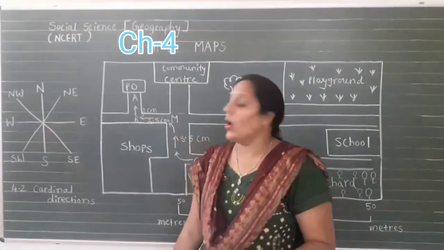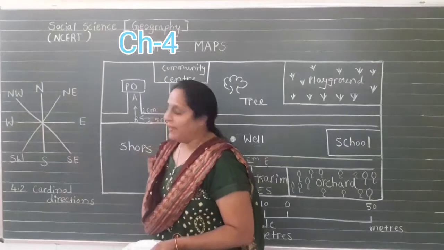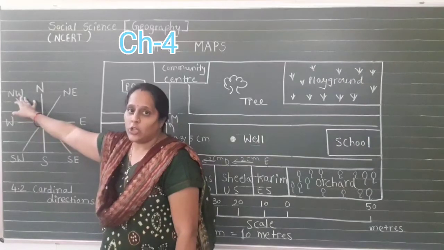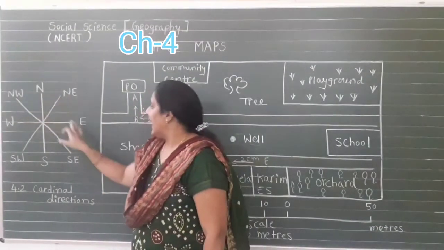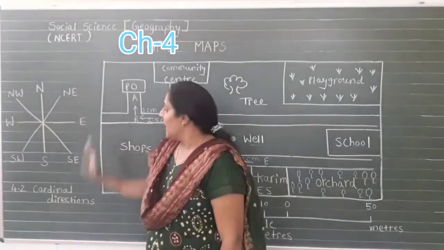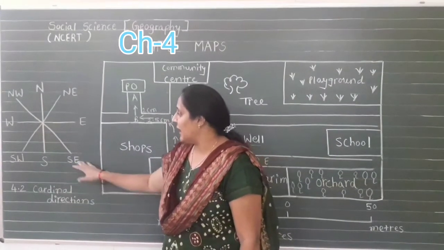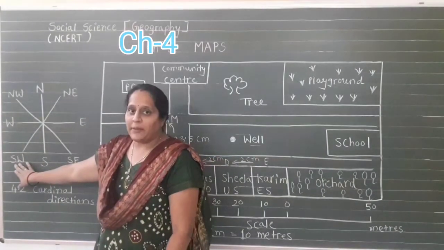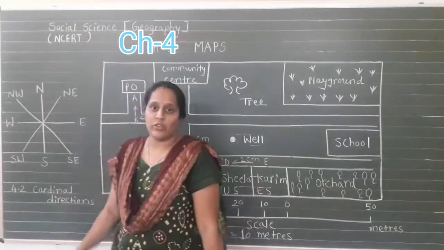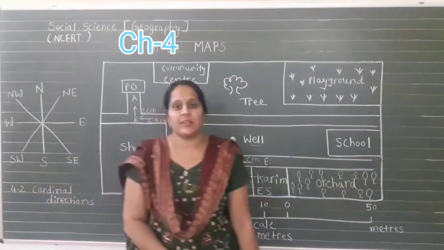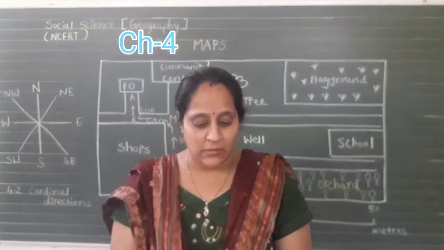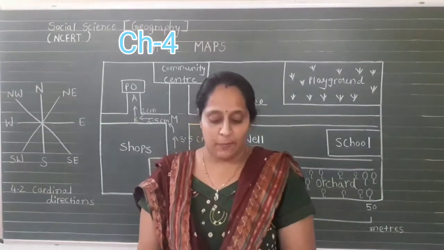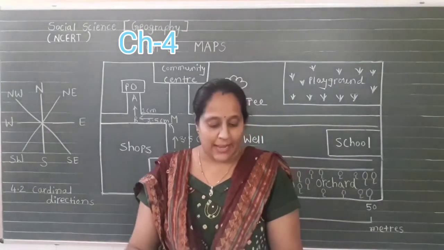Now the other 4 intermediate directions are, in between north and west there is NW. NW stands for northwest. In between north and east there is the northeast side. Then we have southeast, in between south and east. And the 4th intermediate direction is southwest, which is between the south and west directions. In this way you can locate any place more accurately with the help of these intermediate directions.